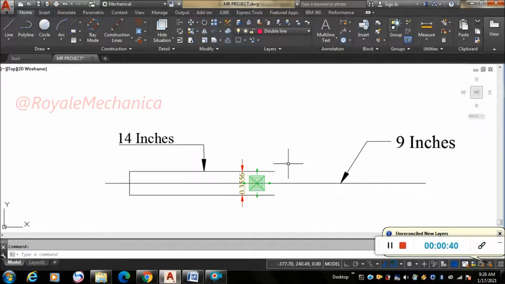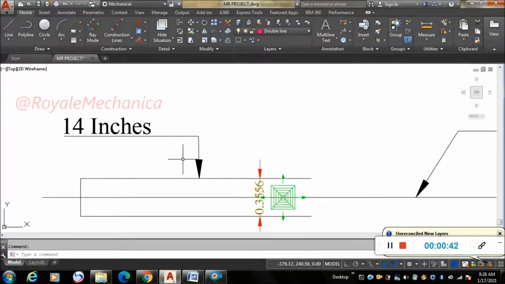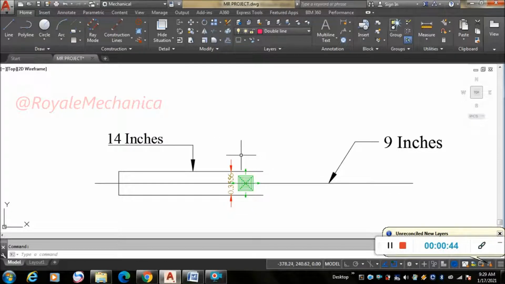I have two ducts, one of 14 inches and it is reducing to 9 inches. Whenever the duct size is reducing, we have to go for a reducer. So in this video we are going to see about eccentric reducer.